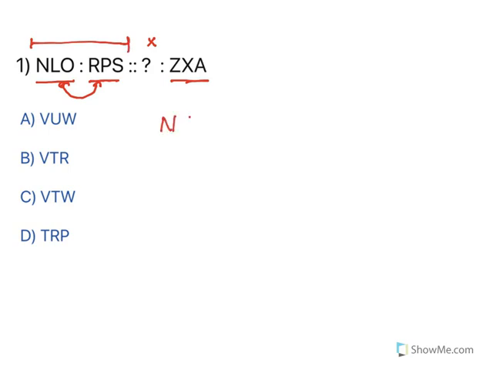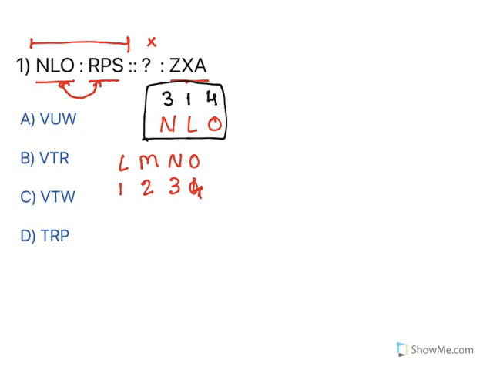The first one says NLO. For all these alphabet kind of questions you need to write the alphabetical order. For example, what are these alphabets? L, M, N, O. For our convenience, let me write this: among this order the first alphabet is 1, L, and then M, and then N, and then O. Now look at the order, how it is written. N is the third one, L is the first one, O is the fourth one. So they are in 3-1-4 order. Let us look at the next one.